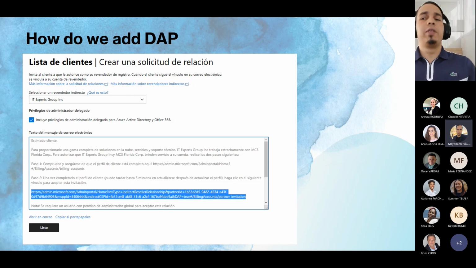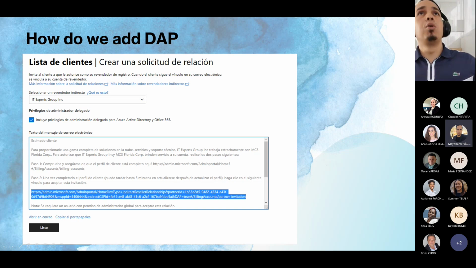How can I work with this? What's the way to work with this? Maybe you are doing this all the time, but you don't know what you are doing. When we send this relationship link, we are asking for delegate admin privilege from our end customer. How do we know that? Because in this part, it says DAP is equal to true.